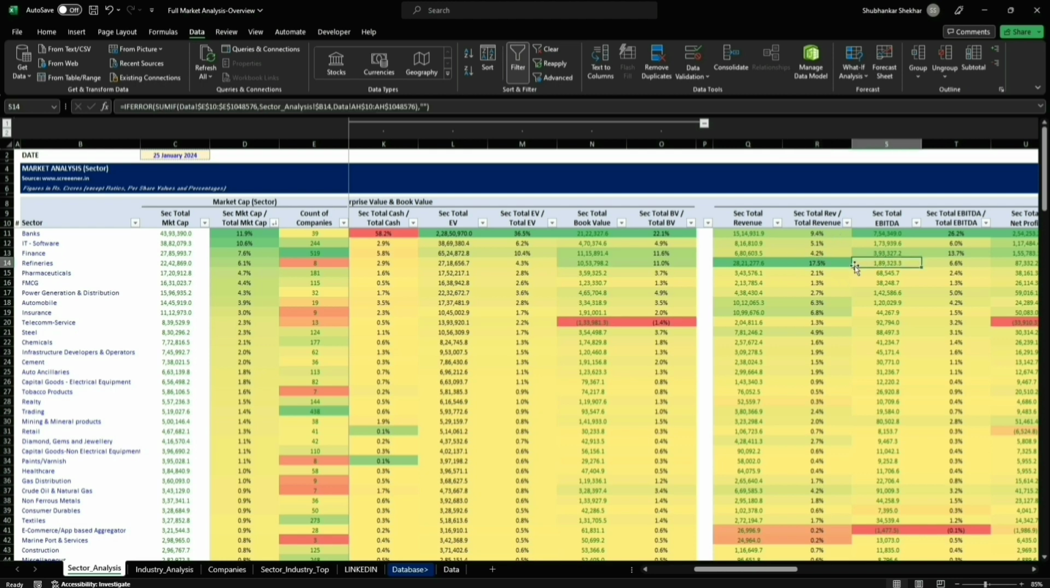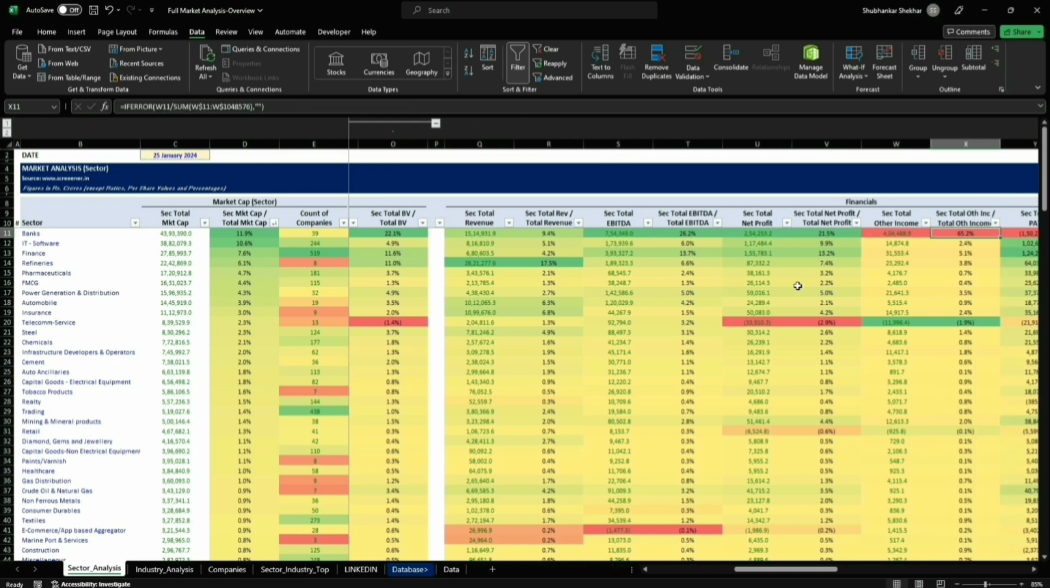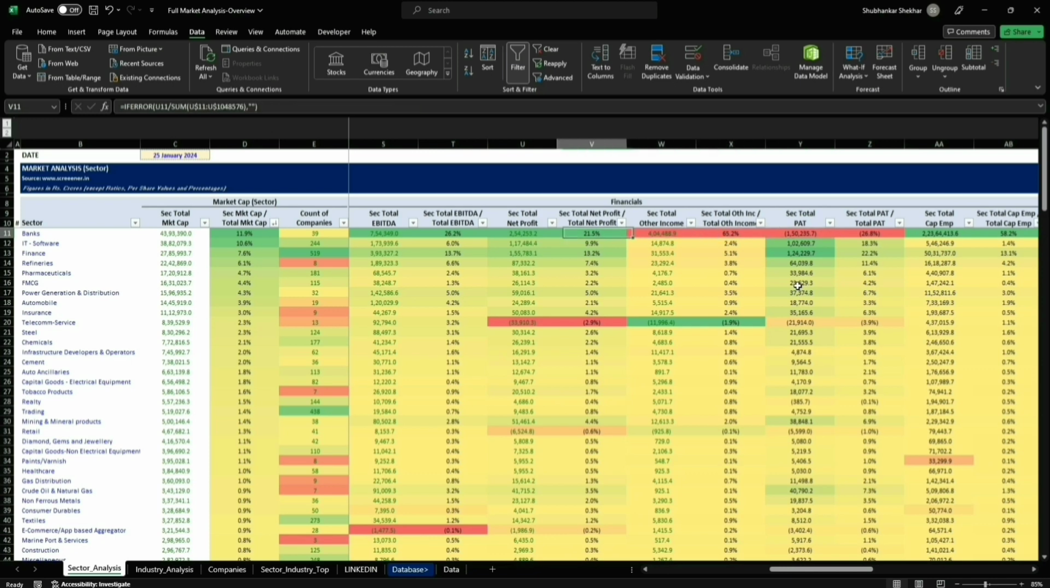EBITDA calculations here, right? Again, because interest happens to be a primary expense for banks, you should not be looking at the sector total EBITDA divided by the total EBITDA things, right? Going forward, right? Again, one thing to remember is that the net profit as per screener actually includes other income. So what I've done is I've named this PAT, although the nomenclature is quite used interchangeably. But what I've done in PAT is I've subtracted the other income from net profit, right? In order to get the core profit being generated by the businesses, right?